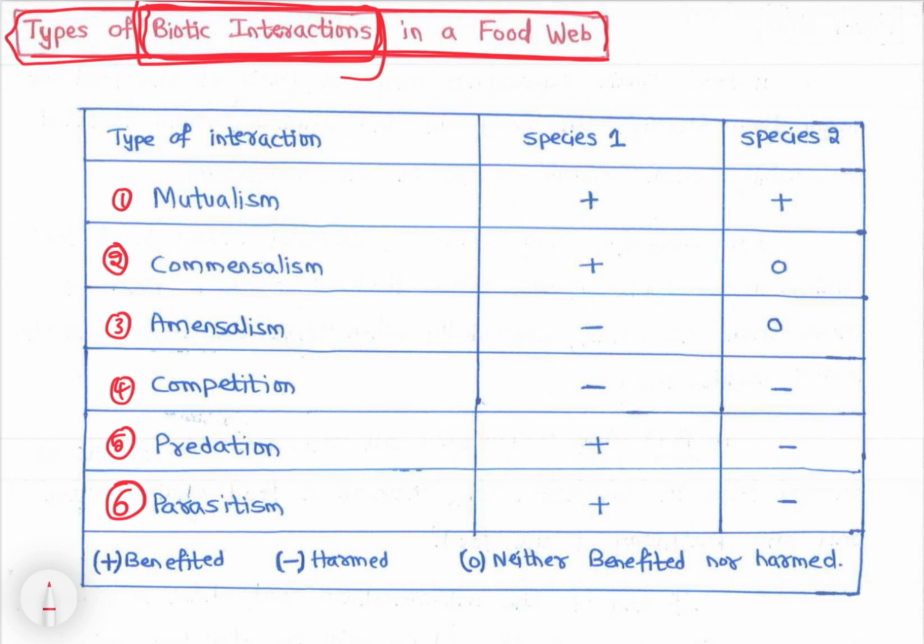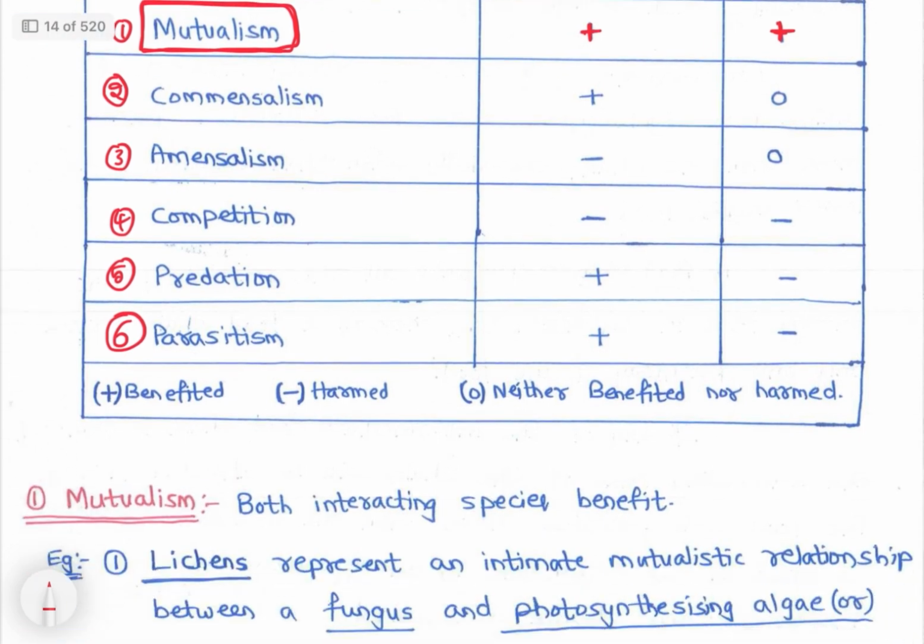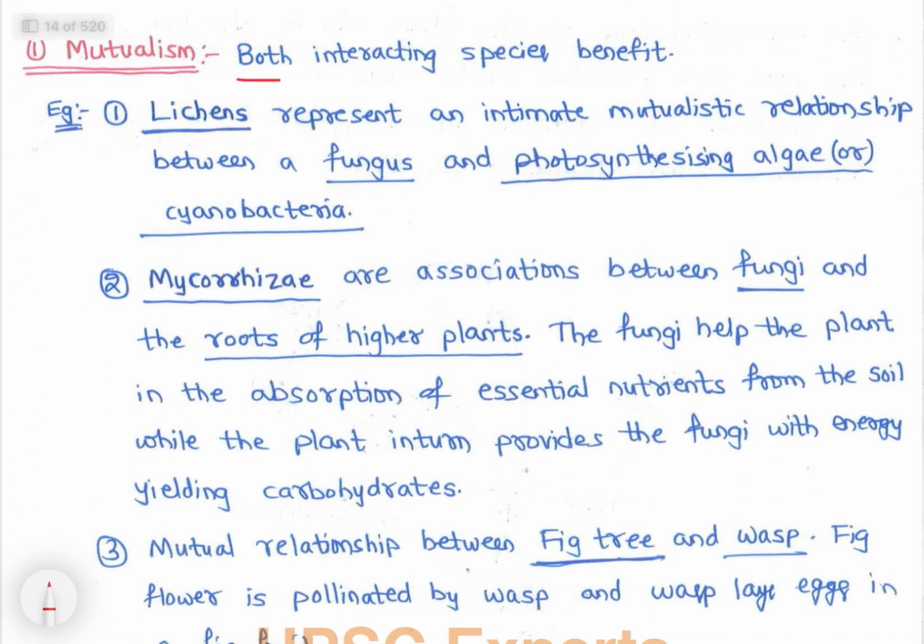So first is mutualism. Whenever two species interact, they both benefit. So plus represents benefit to species 1 and benefit to species 2. Both the species benefit. When both the species benefit because of that interaction, we call it mutualism. So let's discuss mutualism. In mutualism, both interacting species benefit.